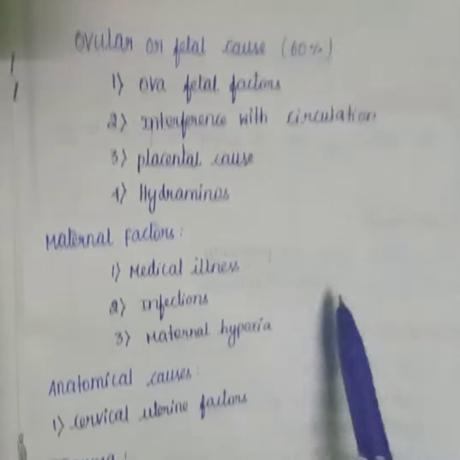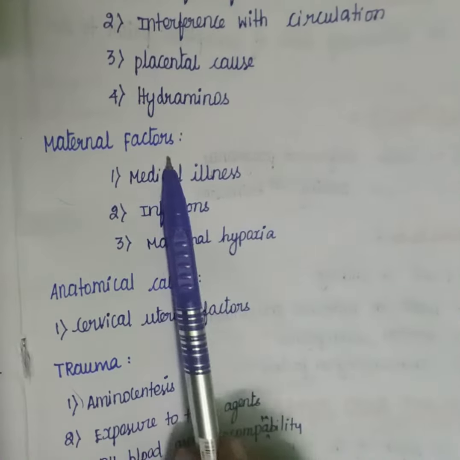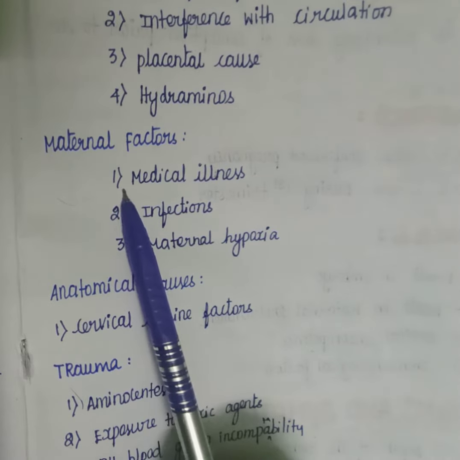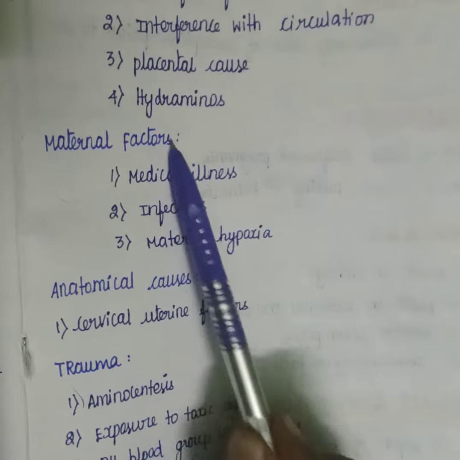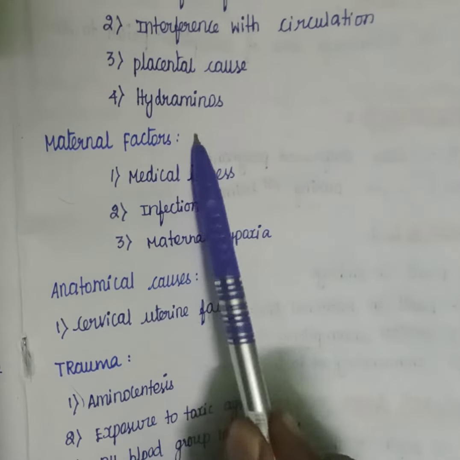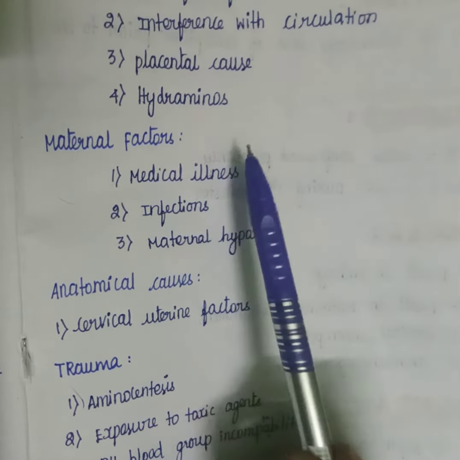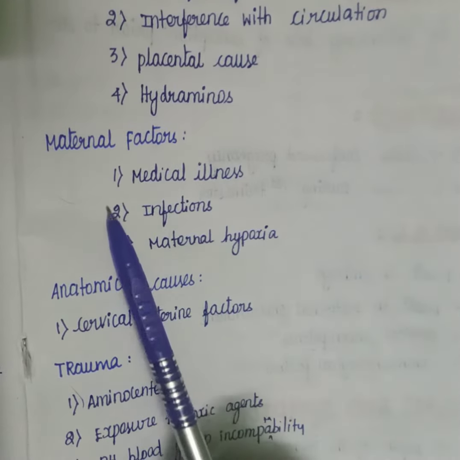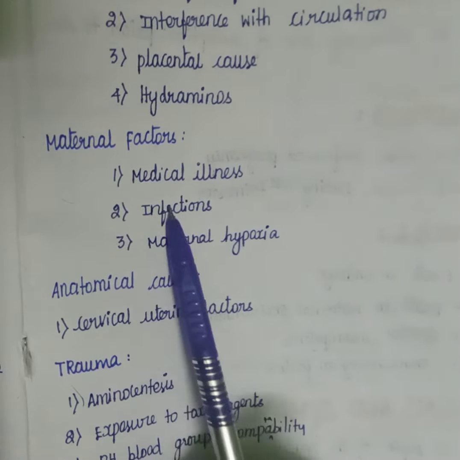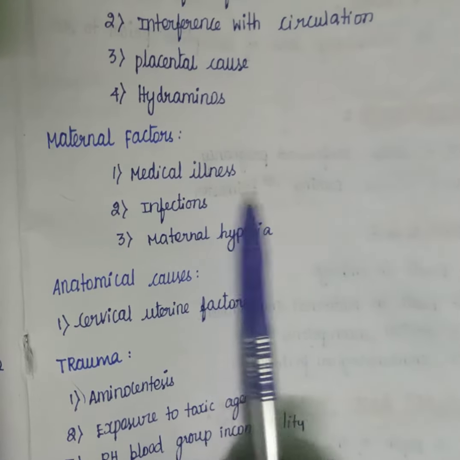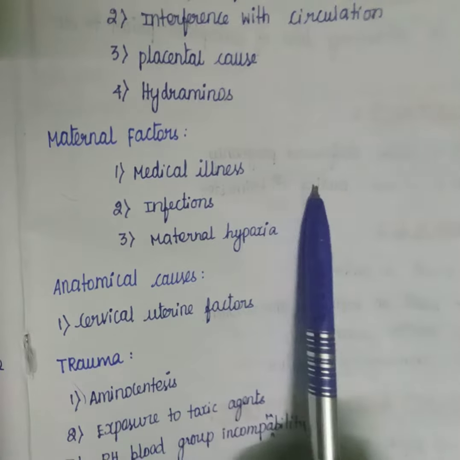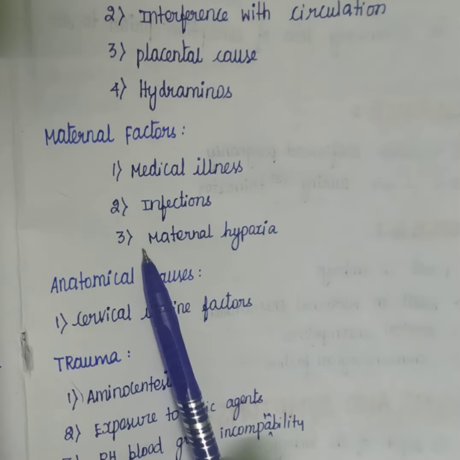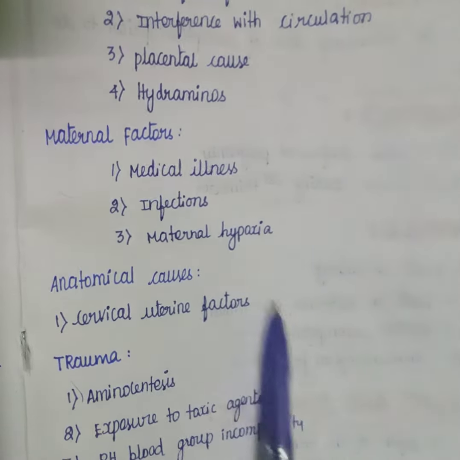Next one is maternal factors. In maternal factors, the first one is medical illness. Maternal factors account for about 15%, and it is due to medical illness. The second one is infections like TORCH, you all know that TORCH infection. And the third one is maternal hypoxia.